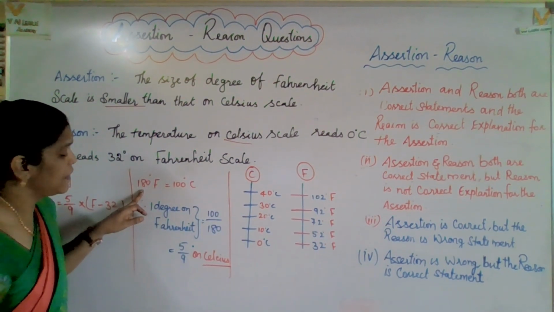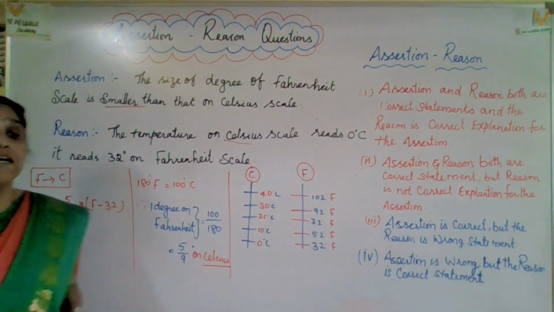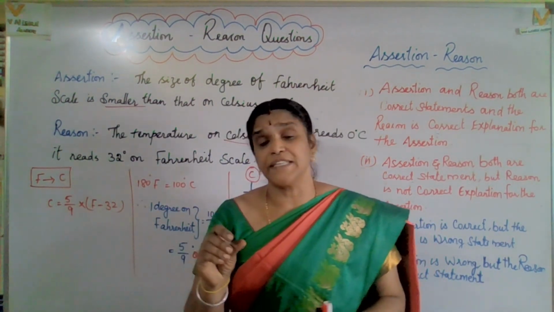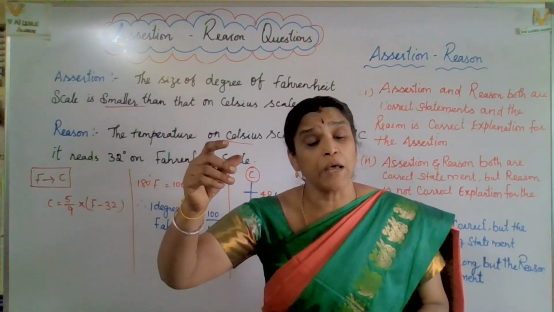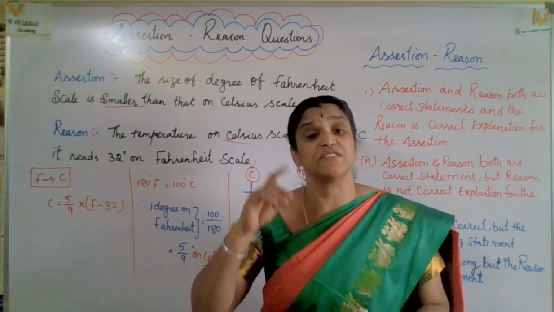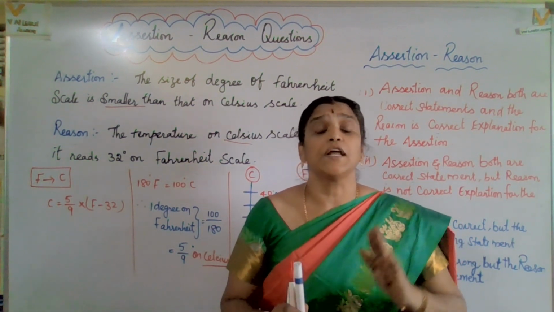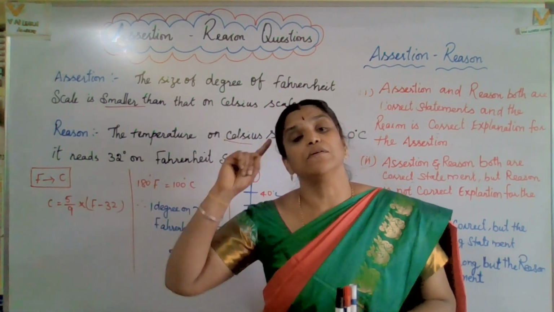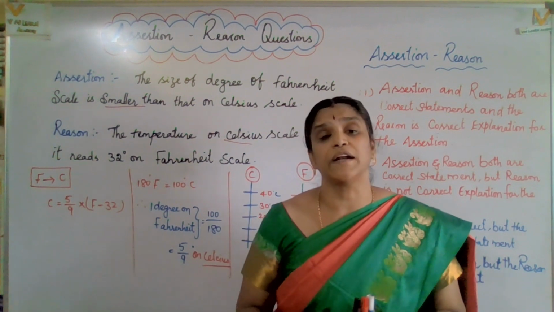1 degree on Fahrenheit is equal to 100 degree on Celsius. Suppose you take the example of water. Water freezing point in Celsius is 0 degree Celsius, water boiling point in Celsius is 100 degree Celsius. In the same way, the freezing point of water in Fahrenheit is 32 degree, whereas the boiling point of water in Fahrenheit is 212.